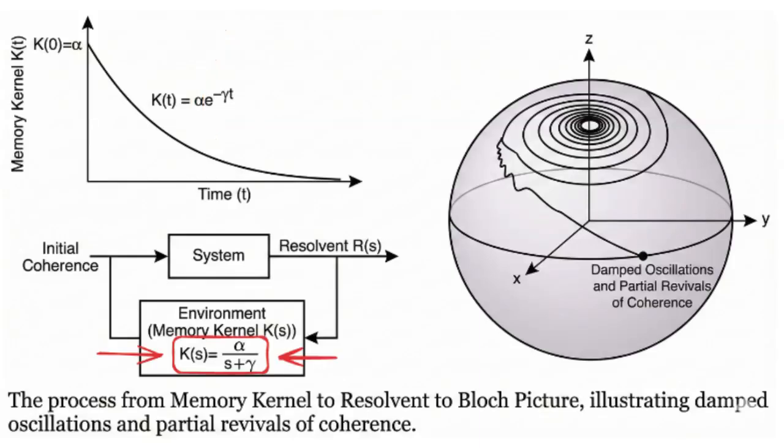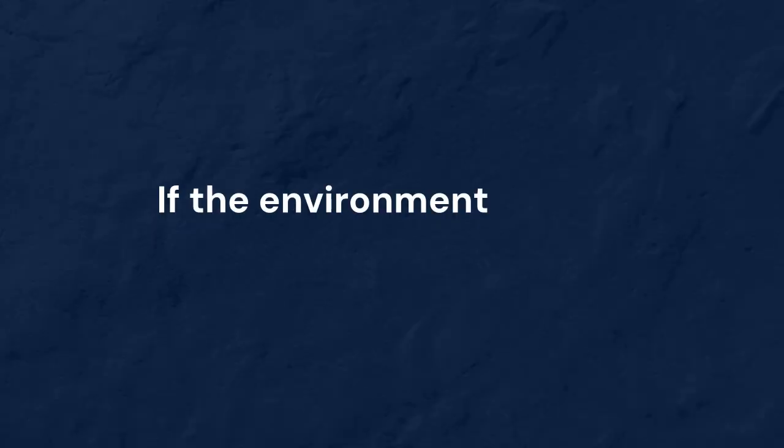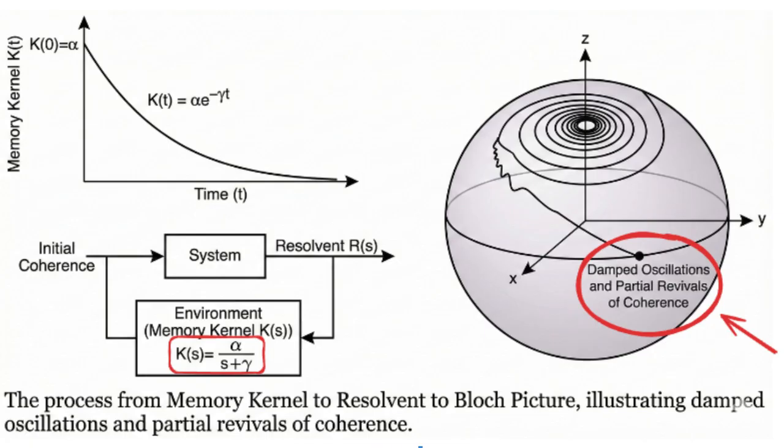In the Laplace domain, the kernel becomes k of s equals alpha divided by the quantity s plus gamma. Plugging this into the Laplace transformed equation for the coherence produces a resolvent whose denominator gives the quadratic we wrote. The location of the roots of that quadratic controls the time dependence. If the environment forgets slowly, small y gamma, the quadratic roots typically have non-zero imaginary parts and relatively small negative real parts. That translates to damped oscillations and possible partial revivals of coherence in time.